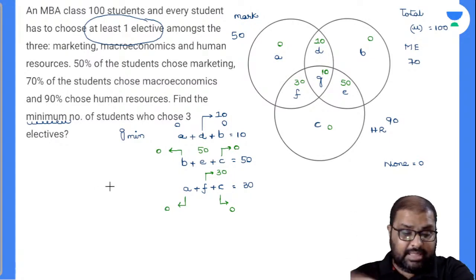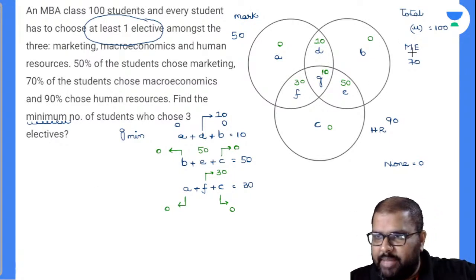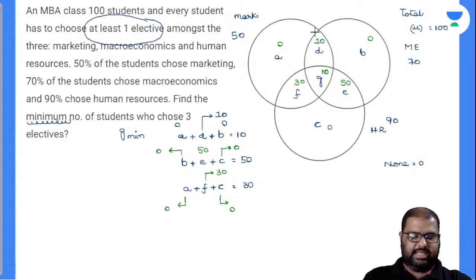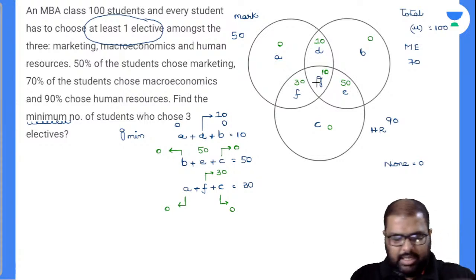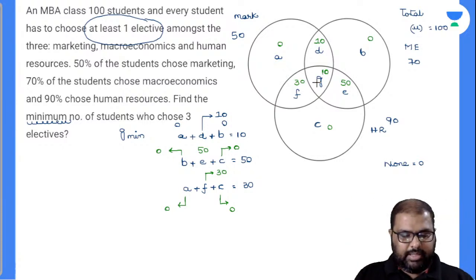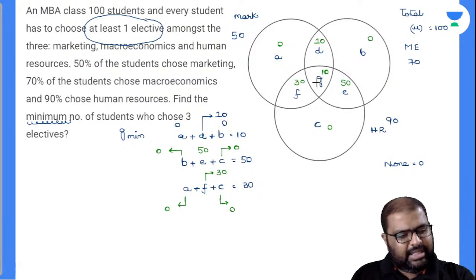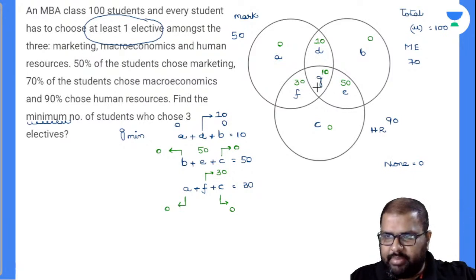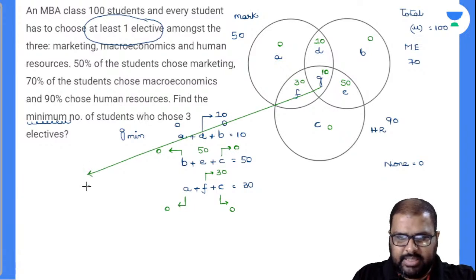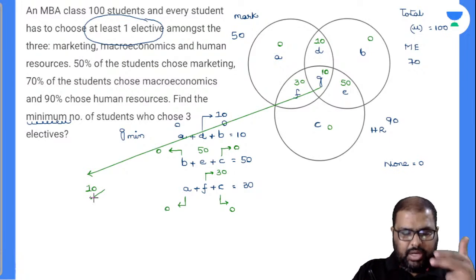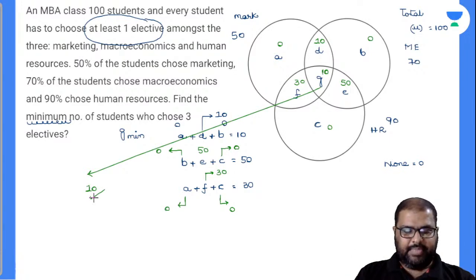Is my ME circle satisfying? Let's check there. ME circle value is totally 70. So B is 0, 50 plus 10, 60, 60 plus 10, 70. Yes, perfectly satisfying. So see here, I have given maximum values to the remaining variables. Finally, I am feeding the last minimum value to G, and my G minimum value is how much? Is it 10? This is my answer there. This is what you have to do for managing these things.